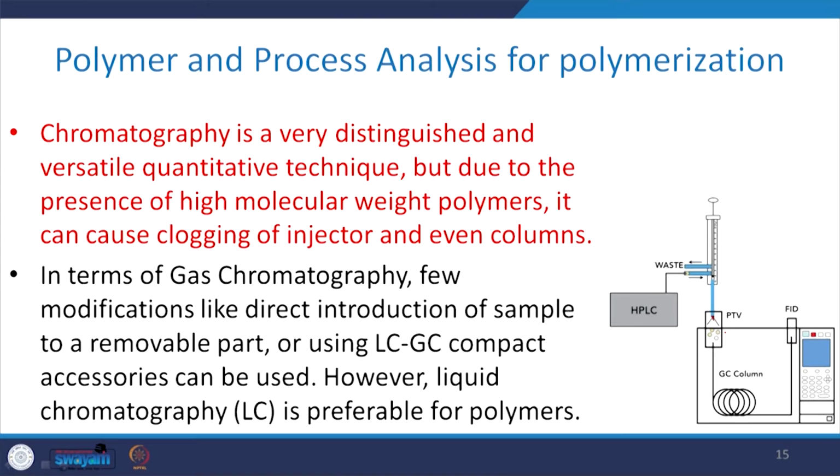Now, when we talk about chromatographic techniques, it is a very distinguished and versatile quantitative technique, but due to the presence of some high molecular weight polymer, it can clog the injector or even the columns. Just to give you a brief about this technique, as you see here, there are very small openings or very small diameter columns, and if you have high molecular weight or lengthy chains in your polymeric system, they may have a tendency to clog the column and the injector because of the highly viscous, higher molecular weight polymer chains present in the reaction mass.